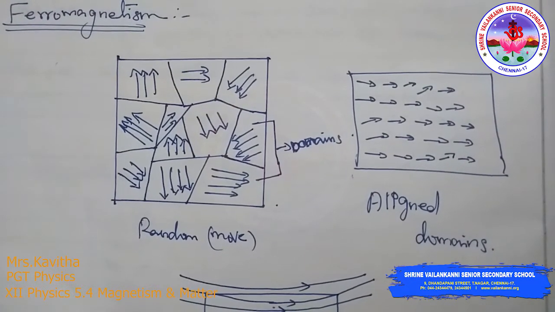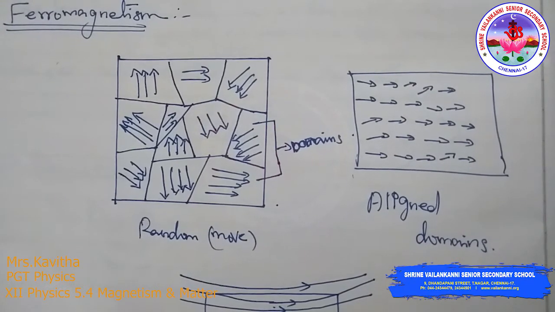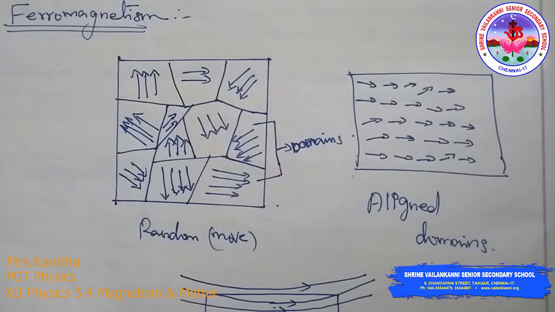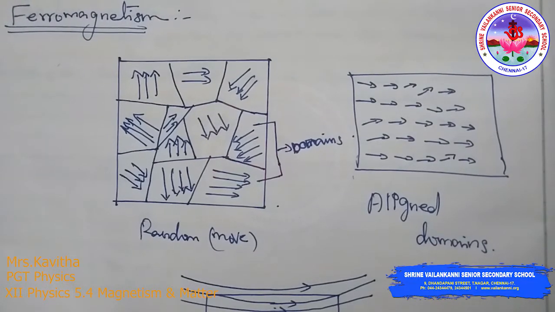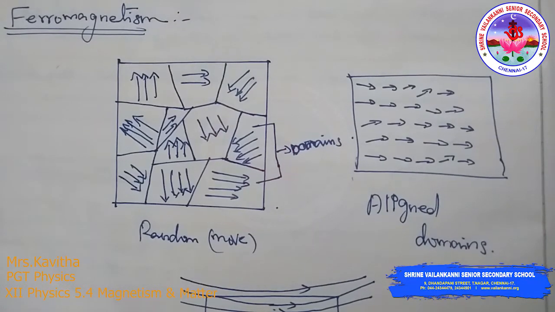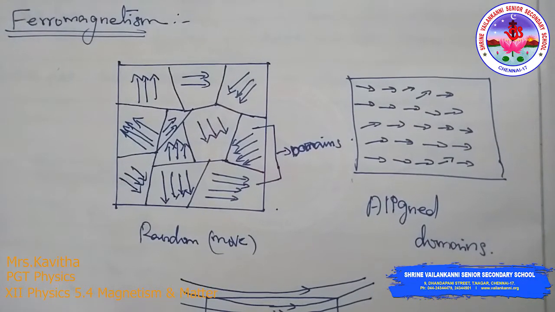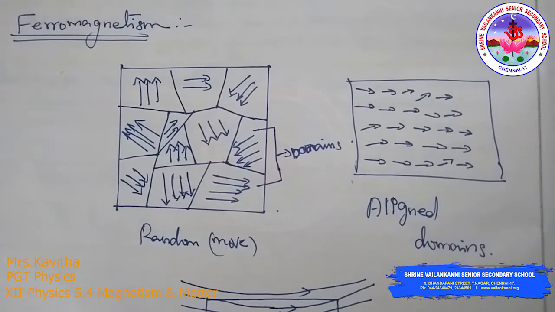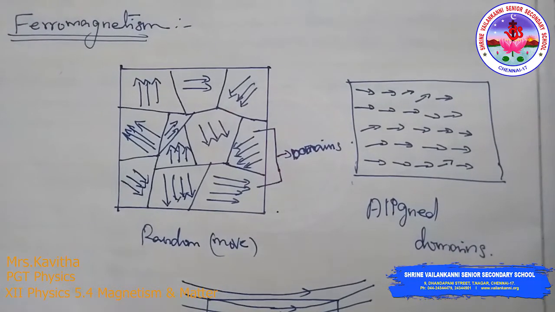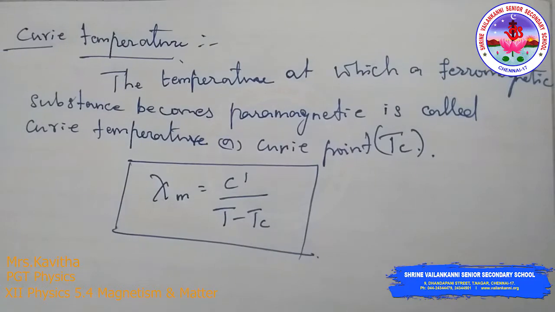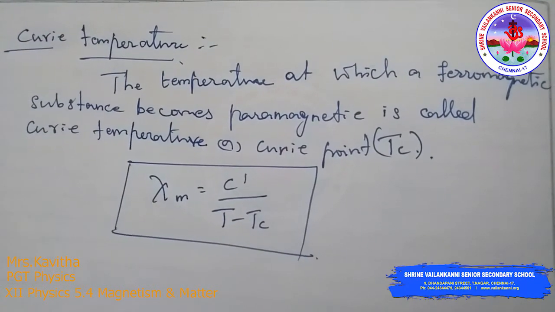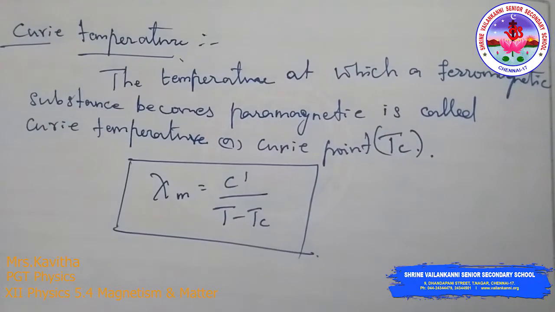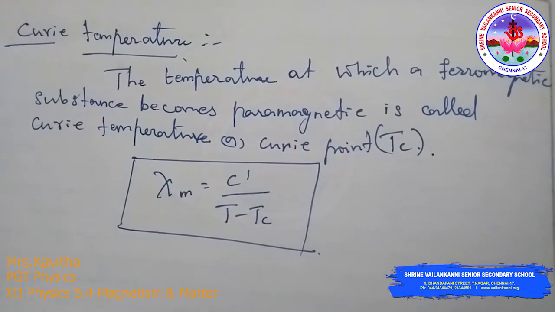When a ferromagnetic sample is heated, its magnetization decreases due to the increase in the randomization of its domains. At a sufficiently high temperature, the domain structure gets disturbed and the ferromagnetic substance becomes a paramagnetic substance. This temperature at which a ferromagnetic substance becomes paramagnetic is called the Curie temperature or Curie point.